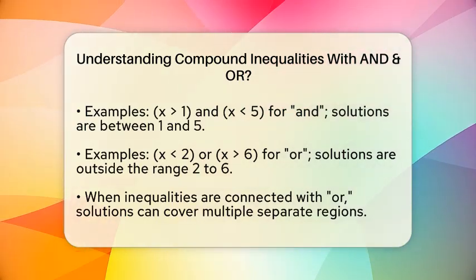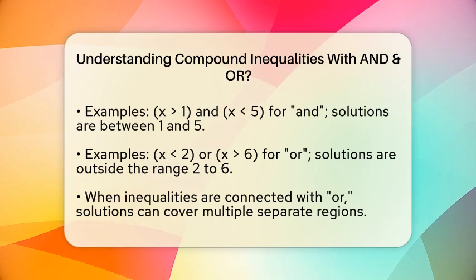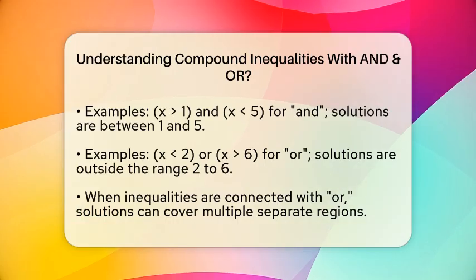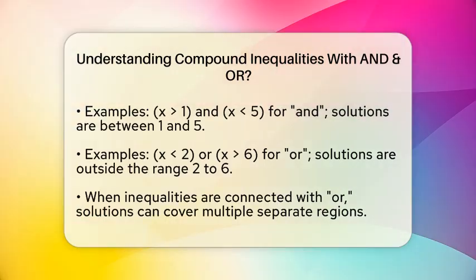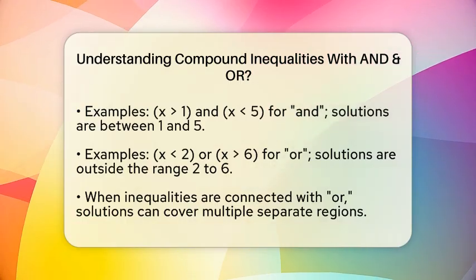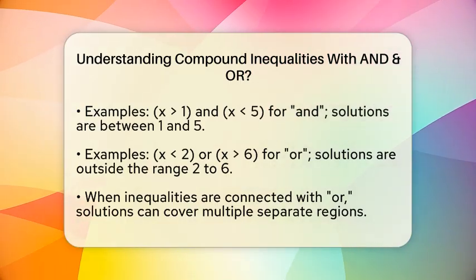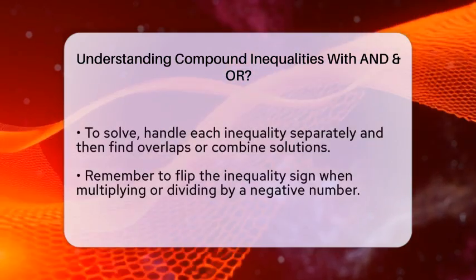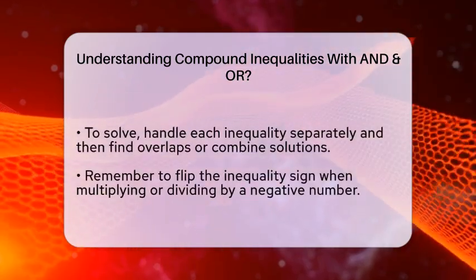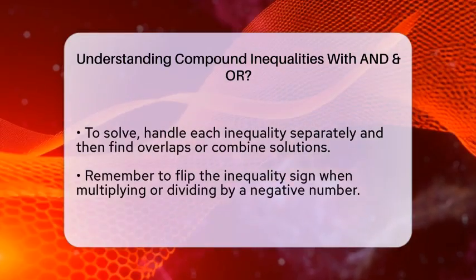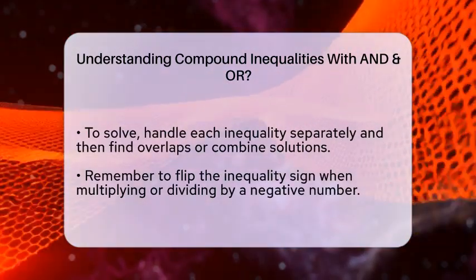Now, if the inequalities are connected with "or", it means satisfying either one or the other works. For example, x < 2 or x > 6 includes all numbers less than 2 and all numbers greater than 6. The solution covers two separate regions on the number line, one on each side of the middle. Sometimes, these two regions can cover the entire number line if the inequalities are broad enough, like x < 0 or x > 0, which actually covers all real numbers except 0.